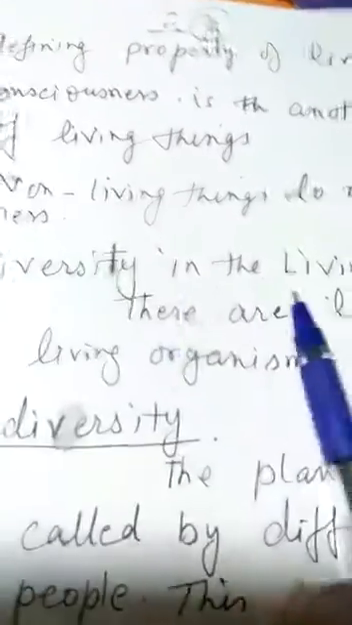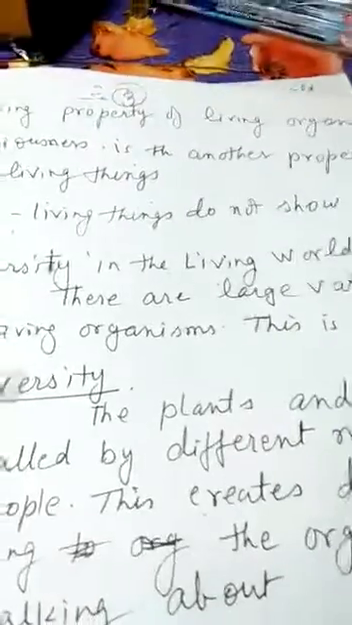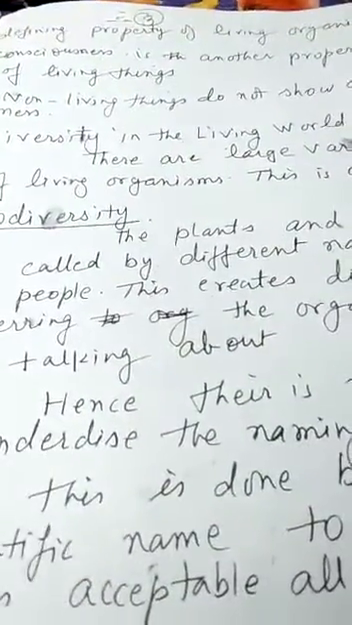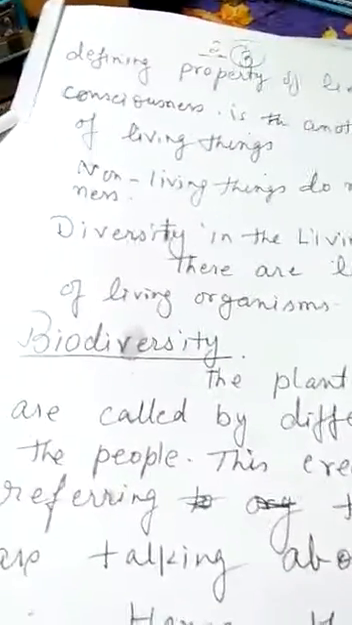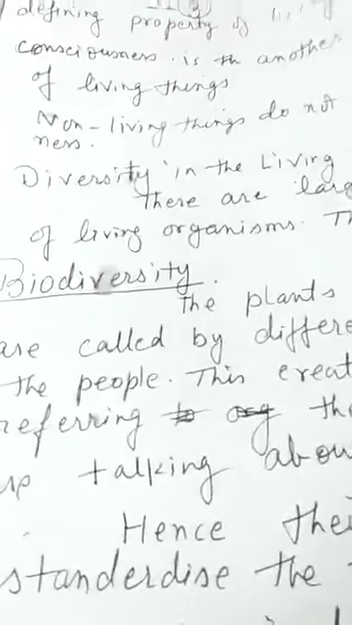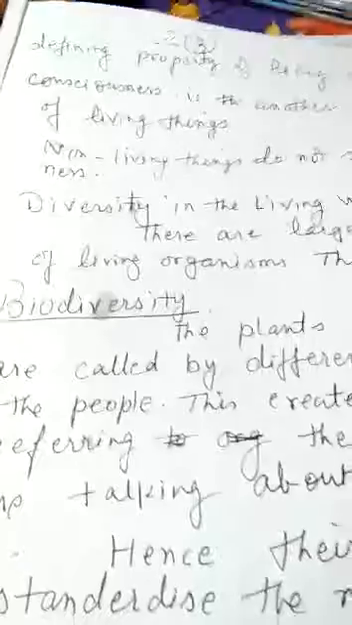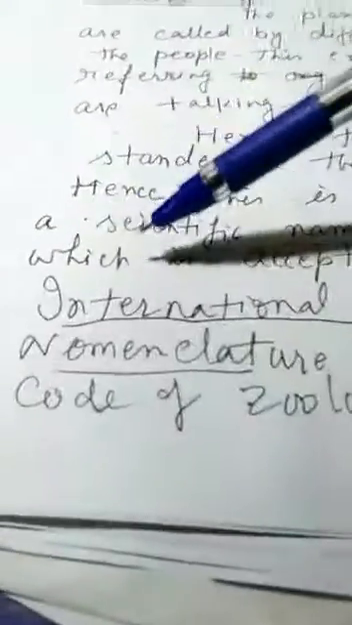Then we know that there is diversity in living organisms. There is a large number of organisms in this world, plants and animals. This is called biodiversity. It is very difficult for anyone to study them individually, so we have to classify them, placing them into groups. But for classifying them, first of all, we have to give them a name.